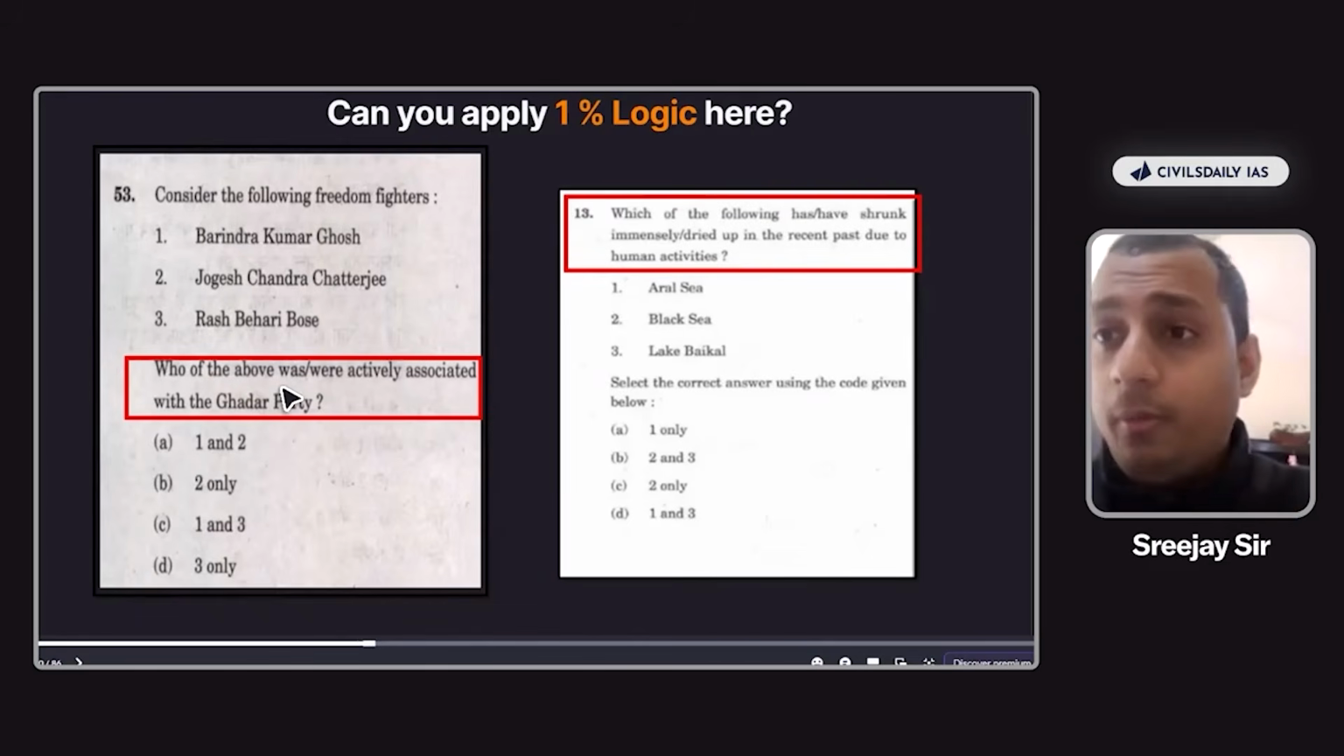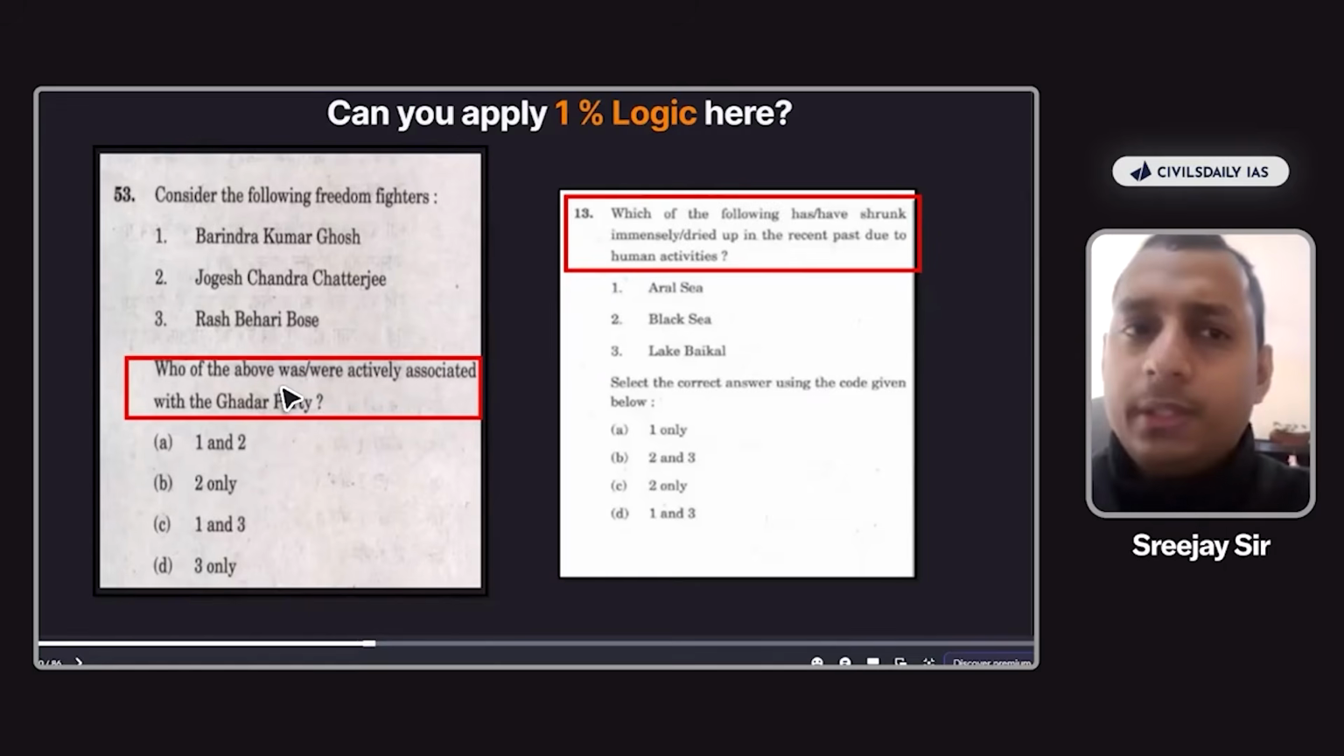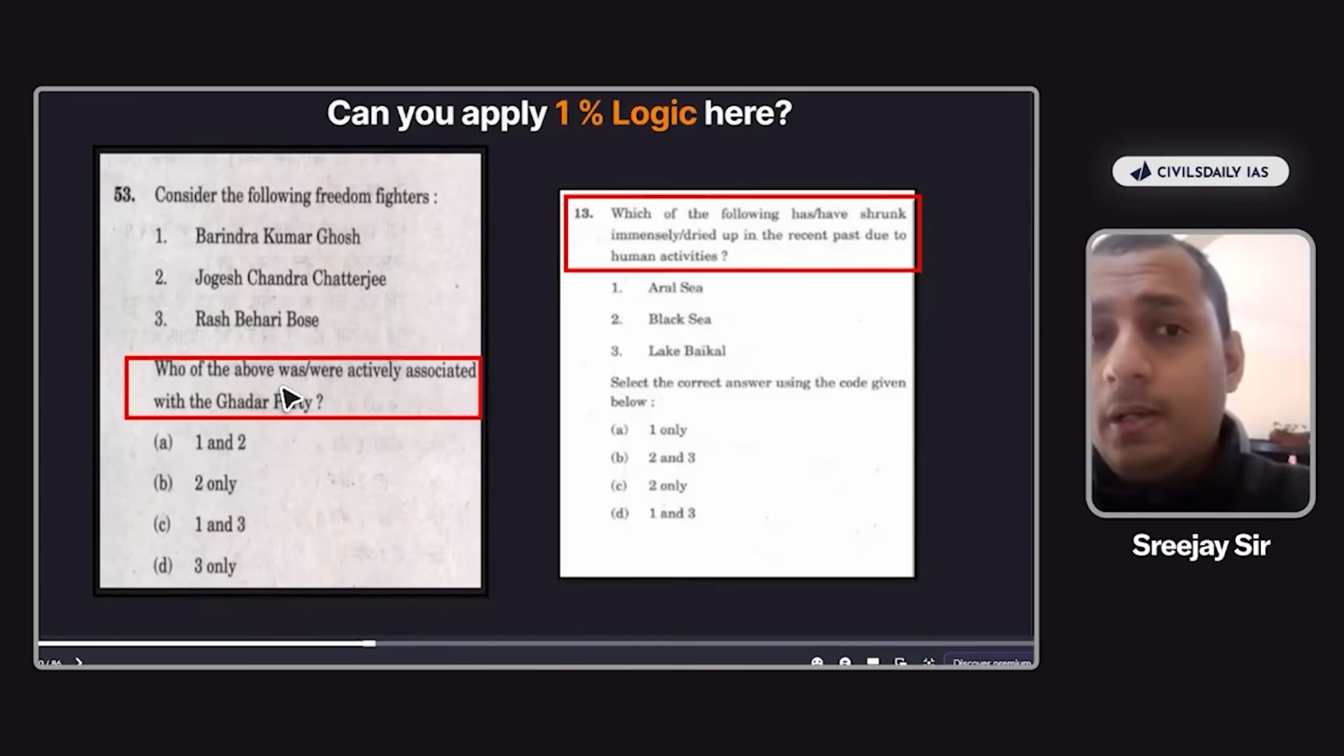Either they have to be the founders or they have to be the leaders, right? And we know that Jogesh Chandra Chatterjee and Barindra Kumar Ghosh are not someone we have heard along with Ghadar party. So therefore, Rash Behari Bose will only be the answer here. The answer will be 3 only.